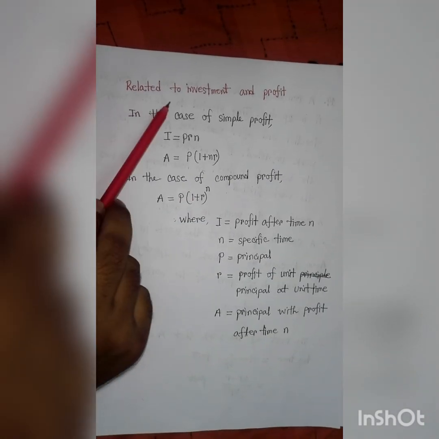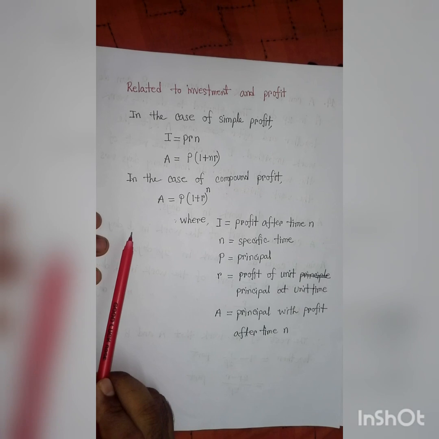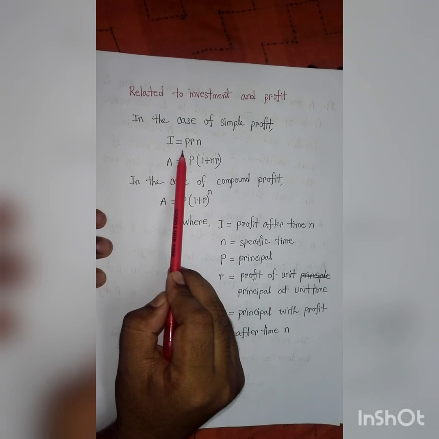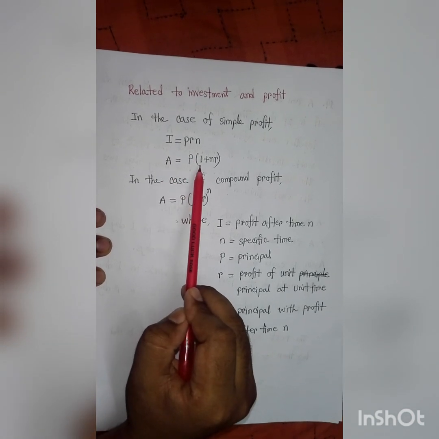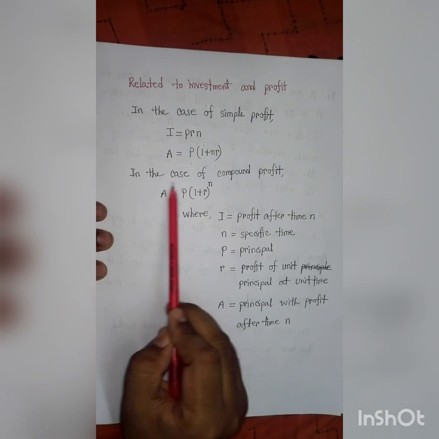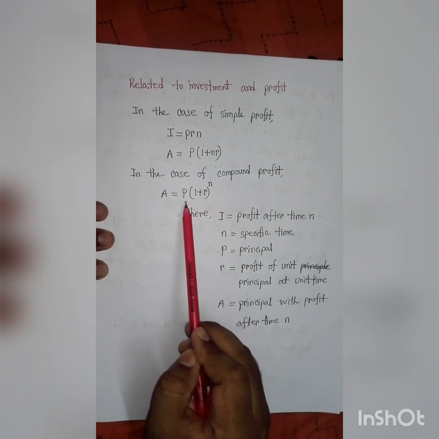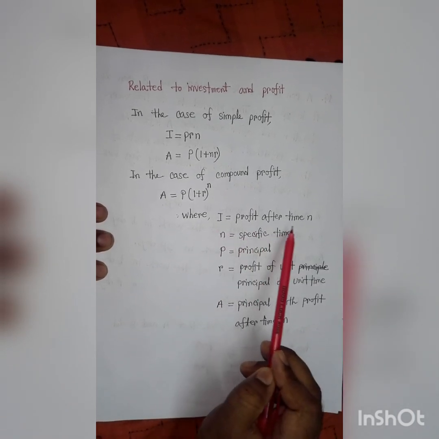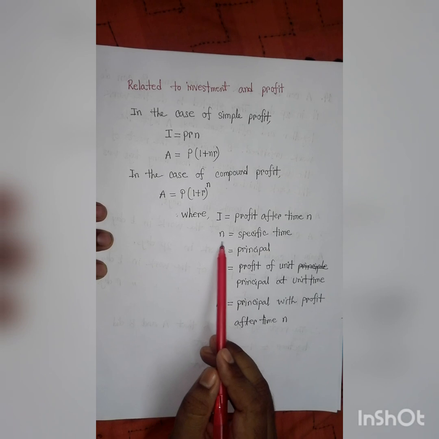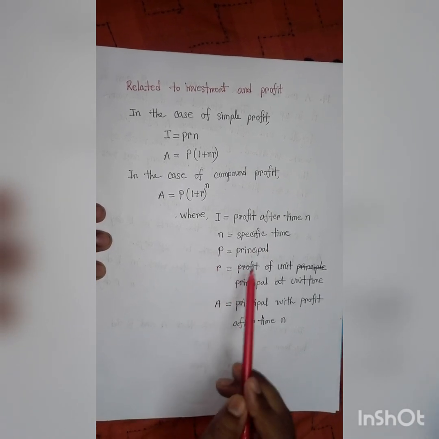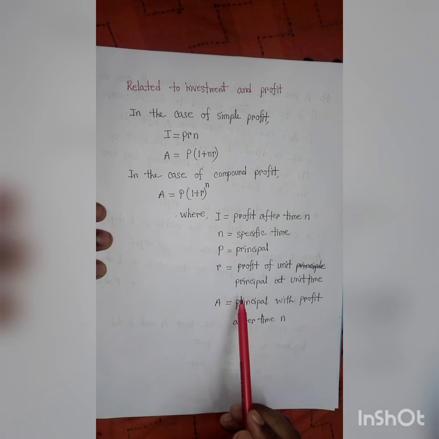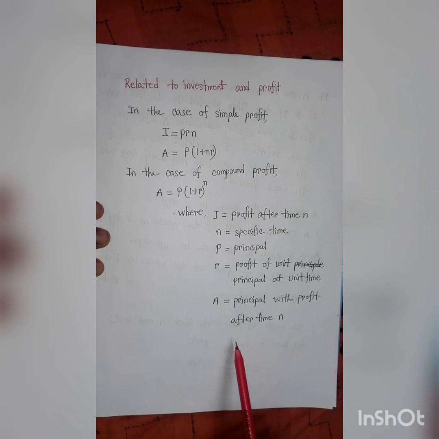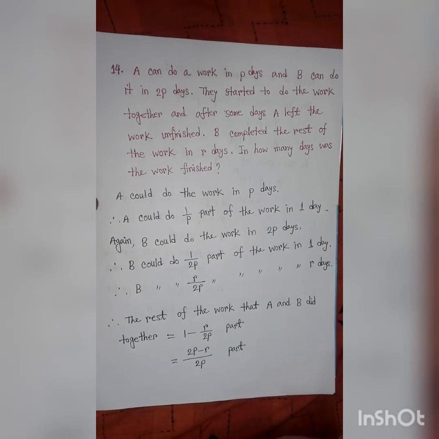Now related to investment and profit. In class 8, you already learned it. In the case of simple profit, I equals PRN and A equals P into 1 plus NR. In the case of compound profit, A equals P into 1 plus R to the power N, where I is profit after a specific time N, P is principal, R is profit of unit principal at unit time, and A is principal with profit after time N. Now we solve a problem.